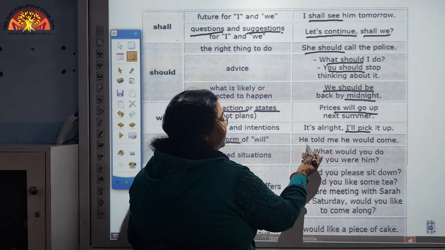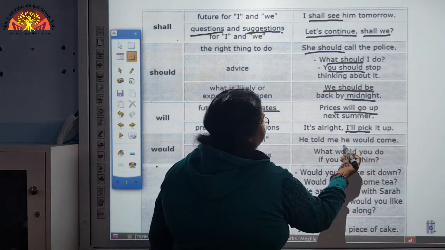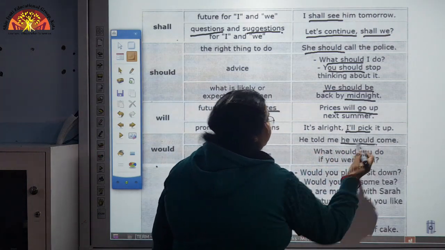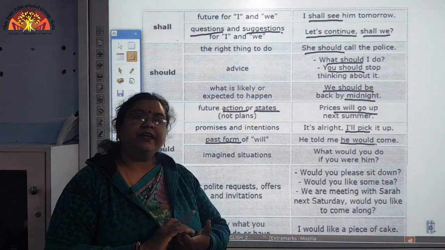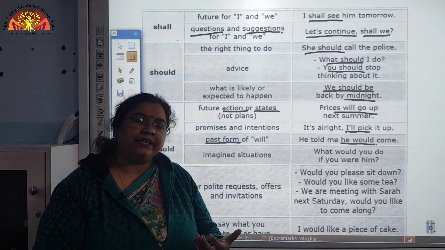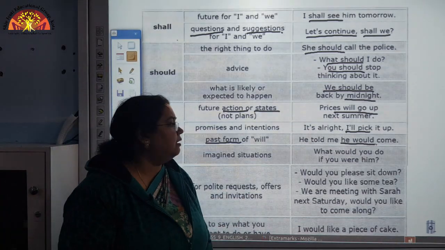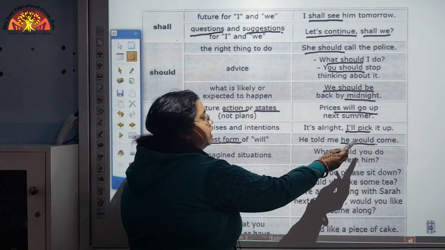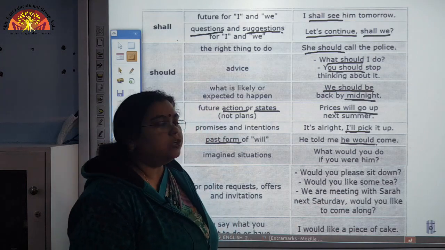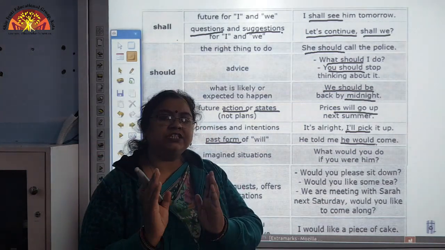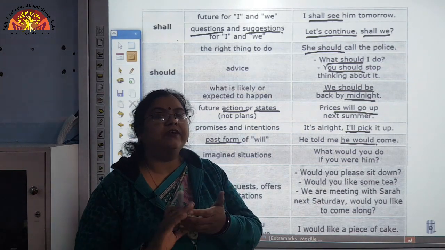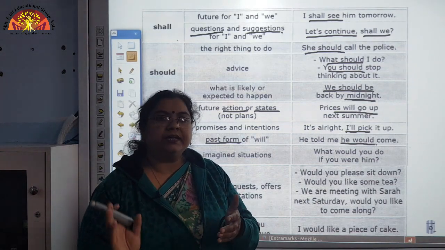Like see here, he told me he would come. So, what has happened? The will has been changed into the past form, and whenever we write will in past form, we write would.